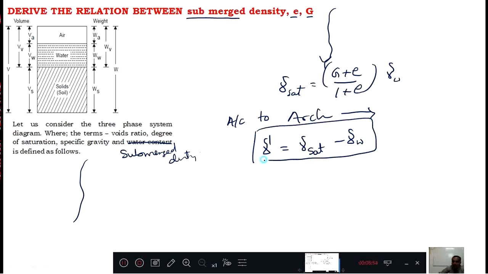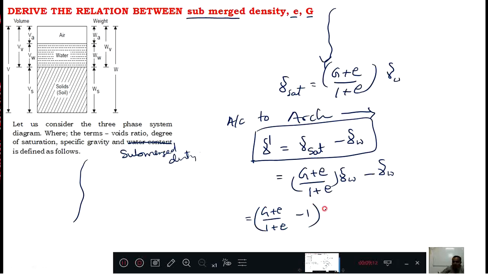This is there. Then what is gamma sat? That is G plus e divided by 1 plus e into gamma w, minus this gamma w. Then take gamma w outside: G plus e divided by 1 plus e, minus 1, into gamma w. Then below this, the LCM is 1 plus e, and G plus e minus 1 minus e.